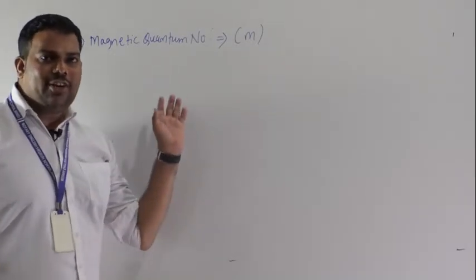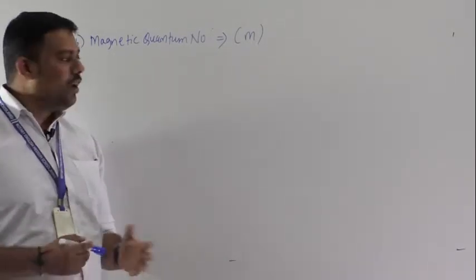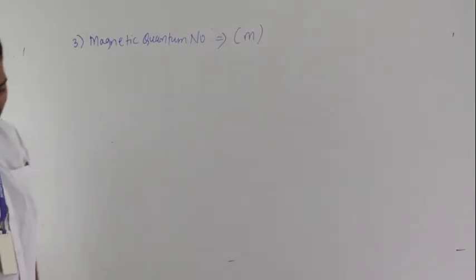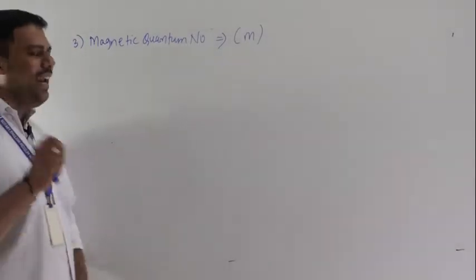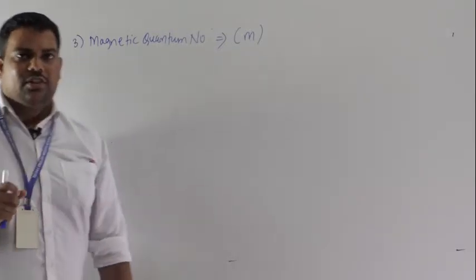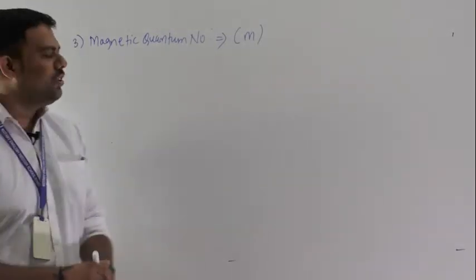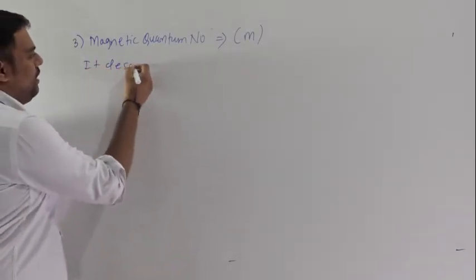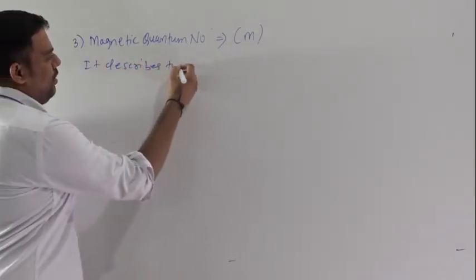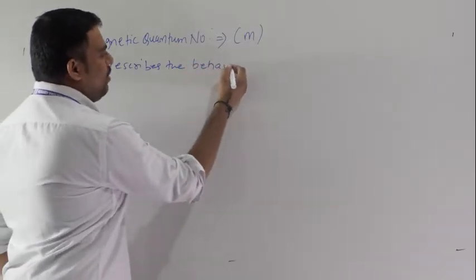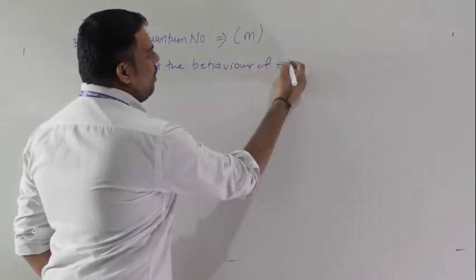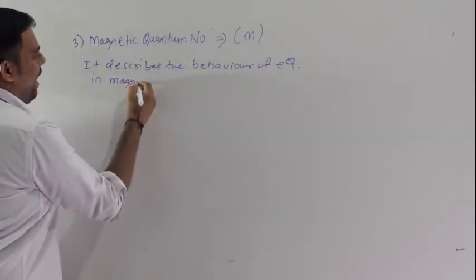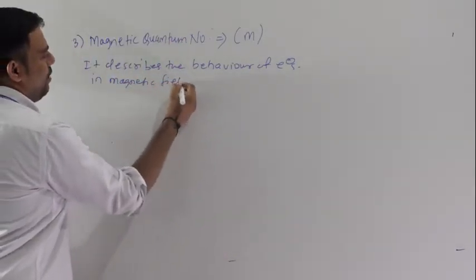The word itself suggests it: the magnetic quantum number describes the behavior of electrons in a magnetic field.